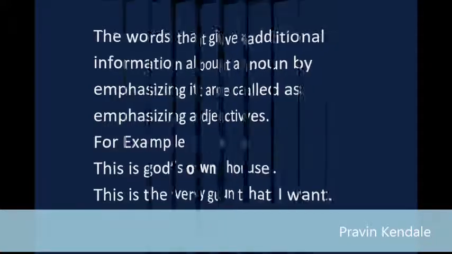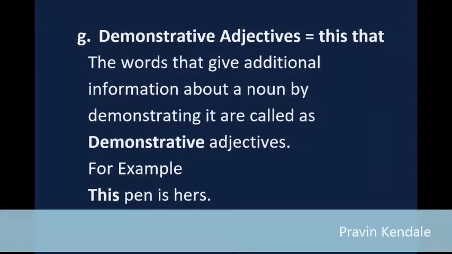G. Demonstrative adjectives equals this, that. The words that give additional information about a noun by demonstrating it are called demonstrative adjectives. For example, this pen is hers. Those chairs are from Z Club.